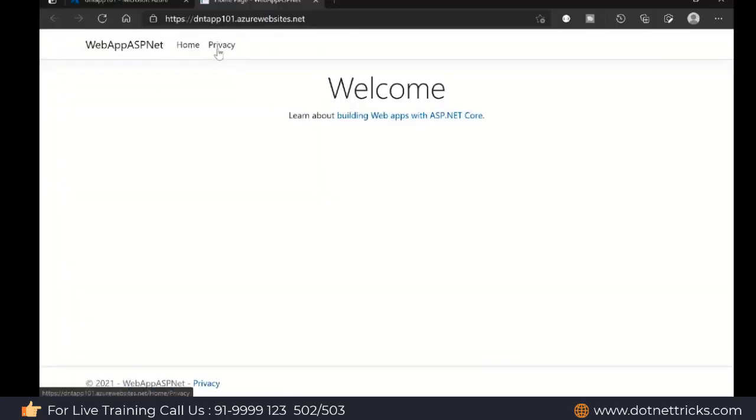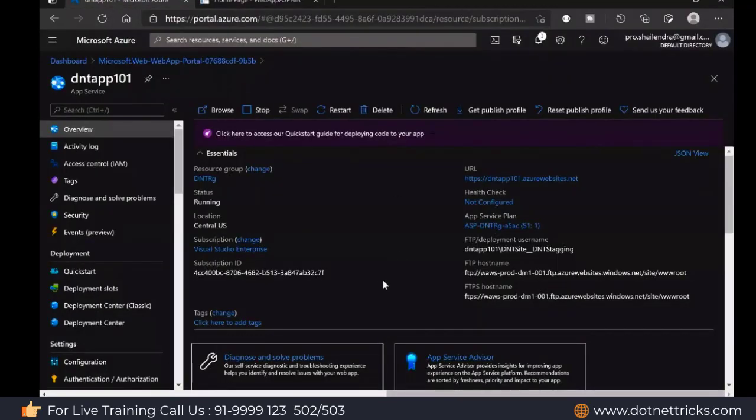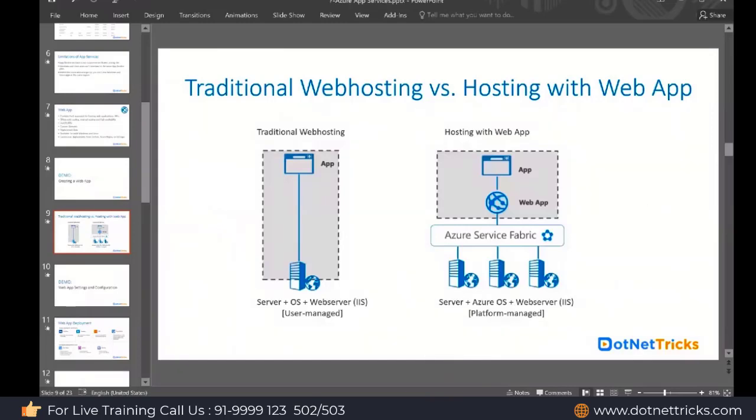Now it's running fine. Initially, it was having an issue with .NET 5. With .NET Core 3.1, you will not have such an issue. So it's running fine, and it is running with the production slot. Actually, this is the thing you can understand over there.